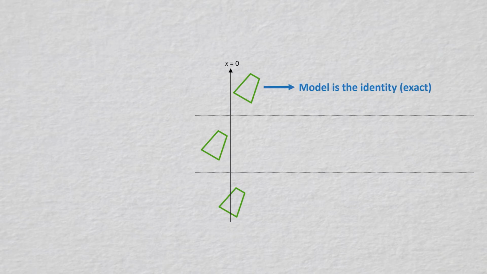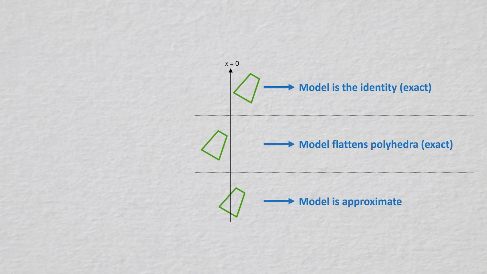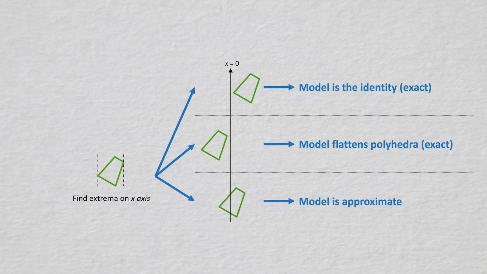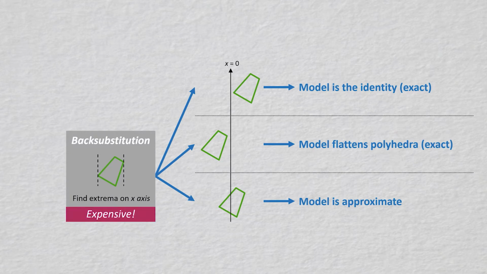In the second case, DeepPoly flattens the polyhedron in the plane x equals 0. Again, this transformation is exact. The only case where the transformation is inexact is the third one. At some point in the algorithm, DeepPoly needs to figure out for each neuron of each ReLU layer which of these three cases is relevant. And to do that, it computes the extrema on the x-axis of the polyhedron. This operation is called back substitution, and it's extremely expensive, as it involves matrix-matrix multiplications for all the layers that precede. The idea of GPUPoly is to use interval analysis to try to skip this costly operation.